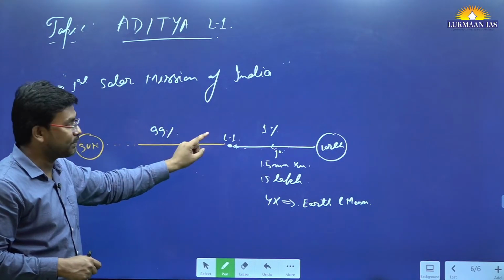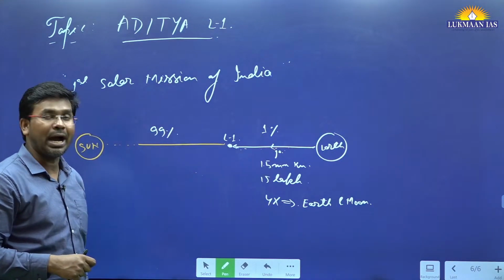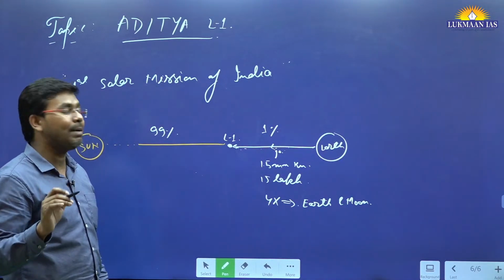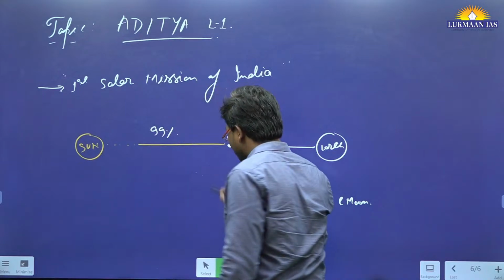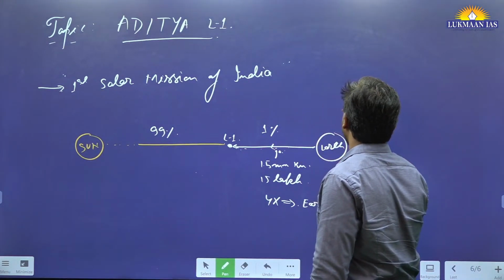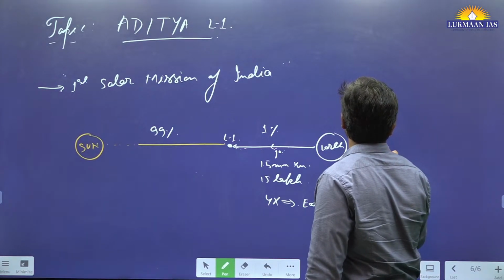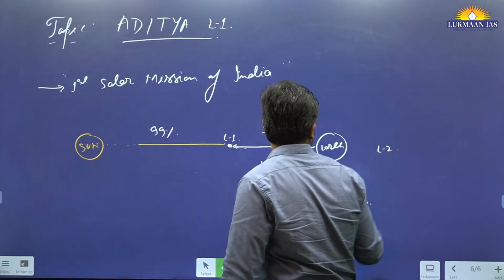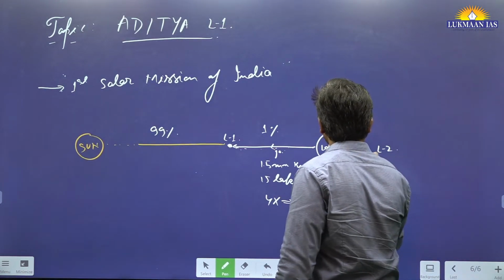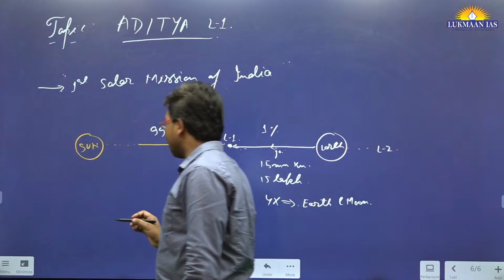So this mission has been launched, and between Earth and Sun, how many Lagrange points do we have? We have 5 Lagrange points. L1 point is located between these two bodies. L2 point is located, let's say, on the opposite side of Earth. Let's say this is L2 point, and let's say this is the moon. So L2 point will be opposite to the Earth.